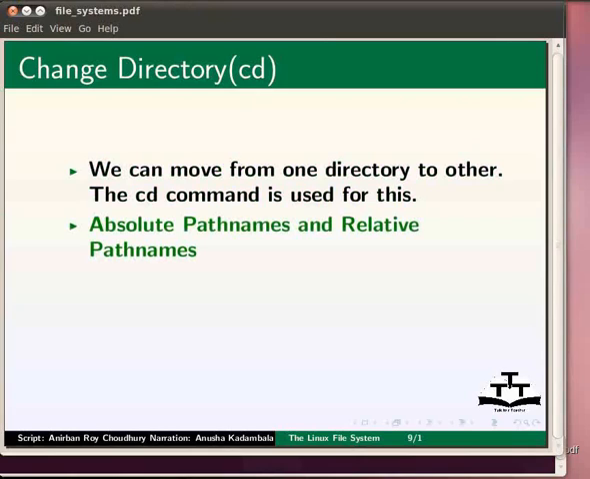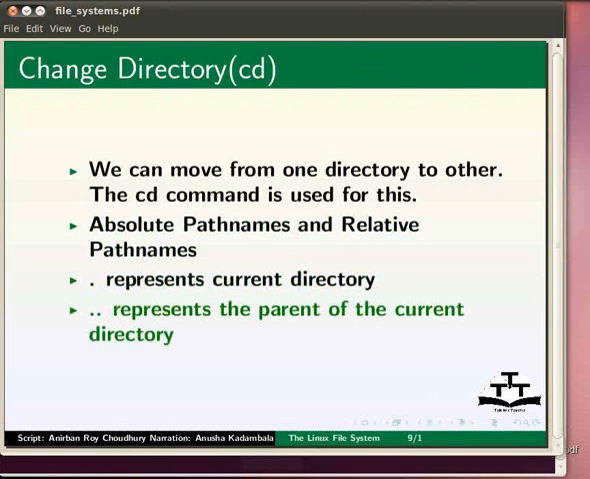The problem here is the path names can be very long. This is because these are absolute path names that enlist the entire path starting from the root directory. Instead, we may use relative path names that begin from the current directory. Here, we need to know two special characters. Dot that represents the current directory and dot dot that represents the parent directory of the current directory.